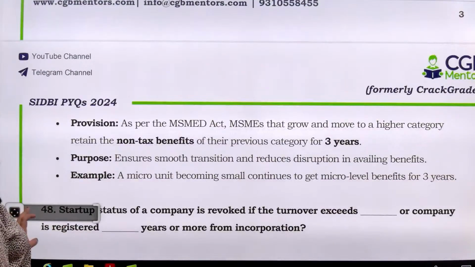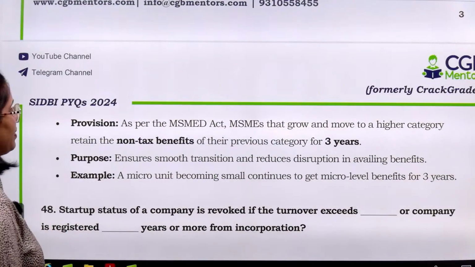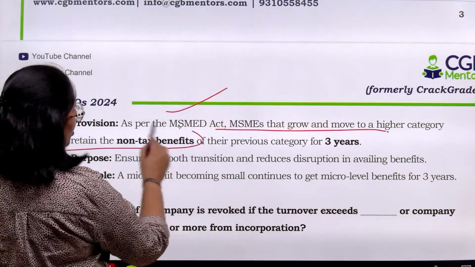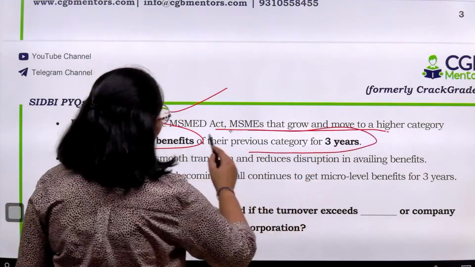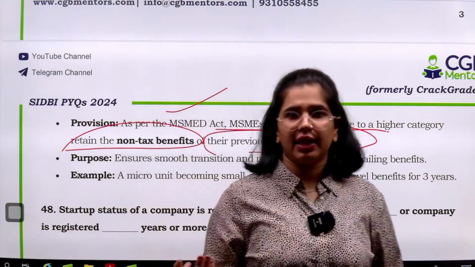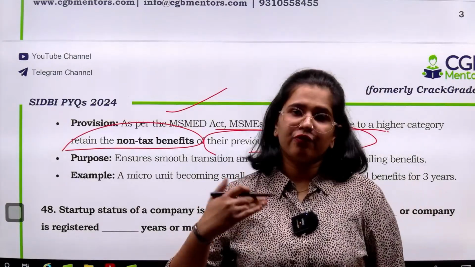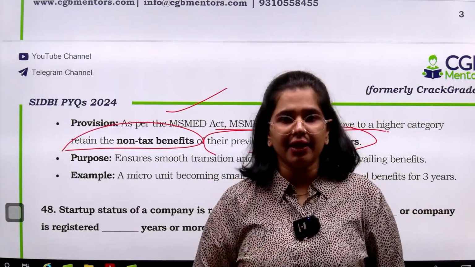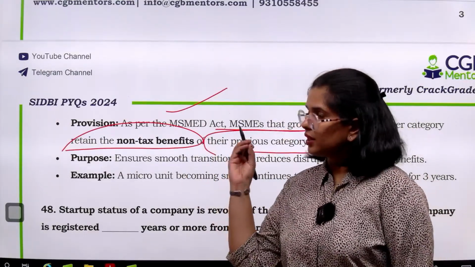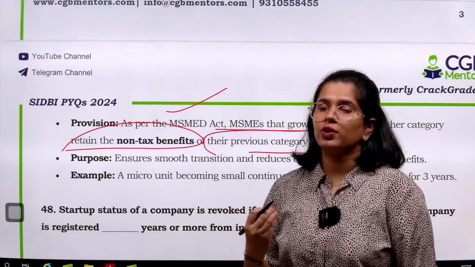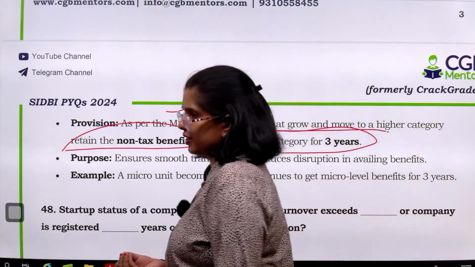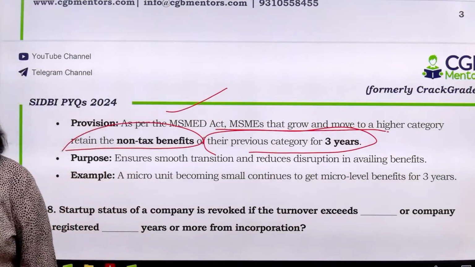So as per the MSME Act, the MSMEs that grow and move to a higher category retain the non-tax benefits of their previous category for 3 years. मतलब कि आपको dwarf नहीं रहने दिया जाए और आप बहुत ज़्यादा focused हो, determined हो to achieve the higher category. So for that purpose, for 3 years you can enjoy the non-tax benefits that were applicable to your previous category, जो आपकी previous category पे applicable थे.